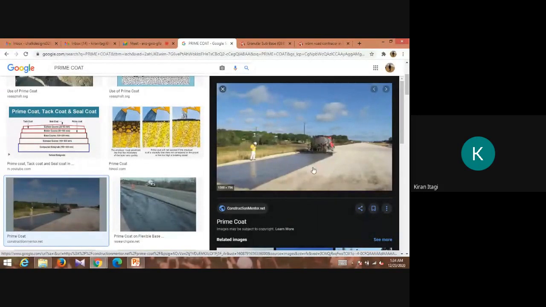The property of the tack coat and the prime coat is the same. The purpose is the same. The prime coat is a single coat of low viscosity bituminous binder applied to an existing untreated base of porous nature like waterbound macadam in order to promote adhesion between the base and the bituminous surface.